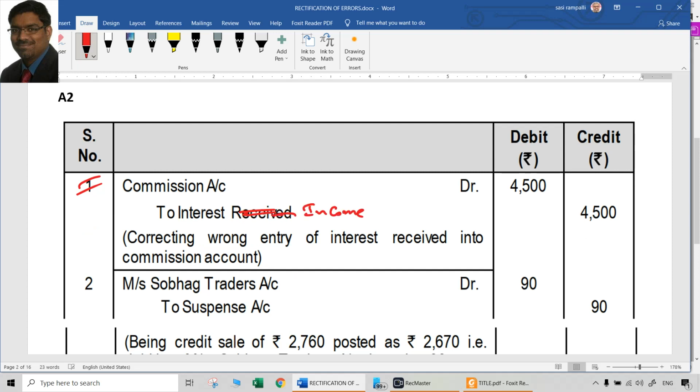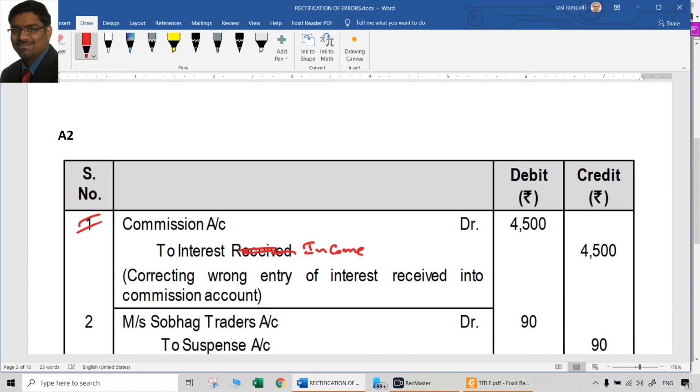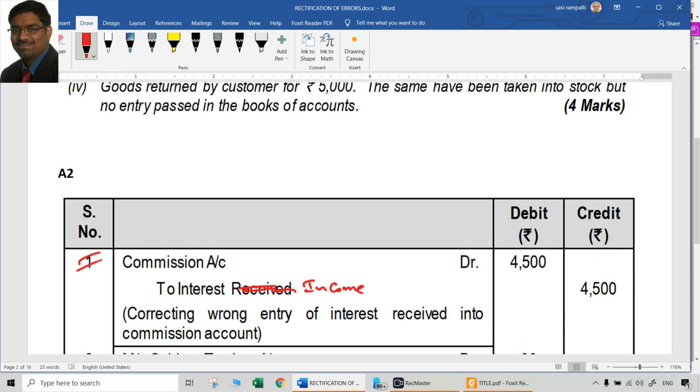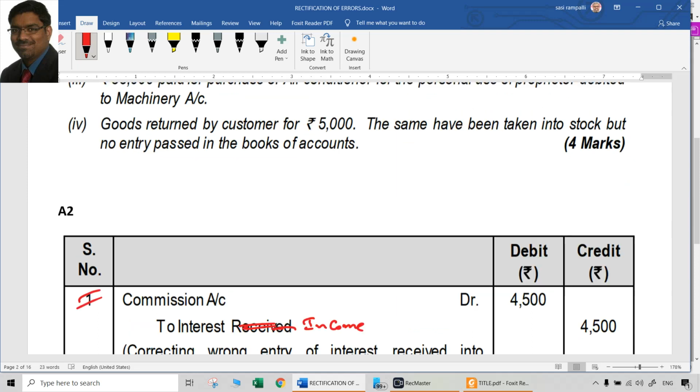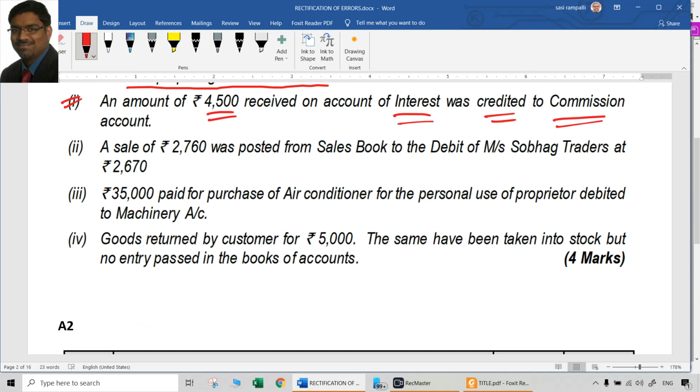Interest income. Because if you just say interest, it will be a question mark whether it is interest expenditure or interest income. So that is why better to use interest income. Even if you use interest received, that is not wrong. But income is a better word than received. So that is the rectification entry. Amount is same, 4,500. That is point number 1.